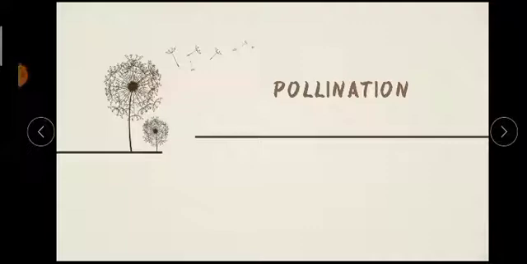Today in our class we will be discussing the topic pollination from chapter 2. We were discussing the other topics from this chapter, sexual reproduction in flowering plants, chapter 2 of our biology syllabus. And now today we are going to discuss the topic that is pollination. In our last class I already told you what is pollination, but still let us again discuss what is meant